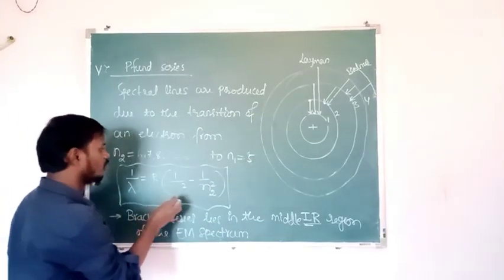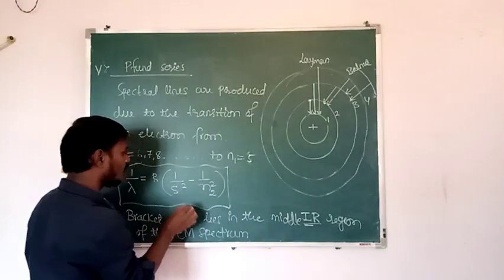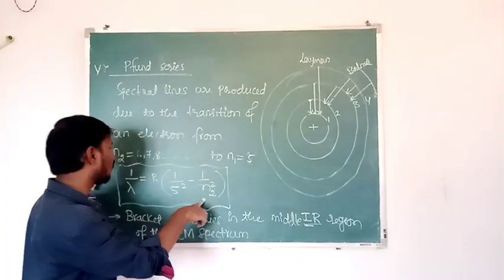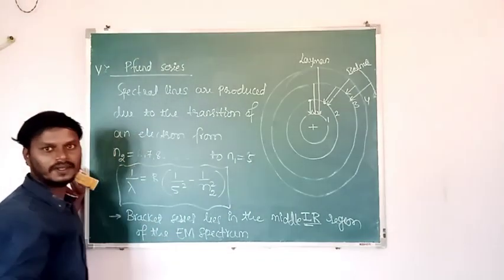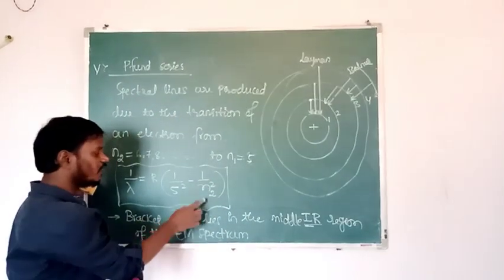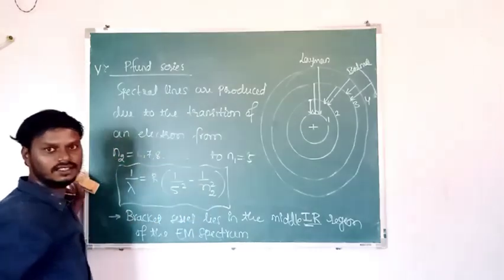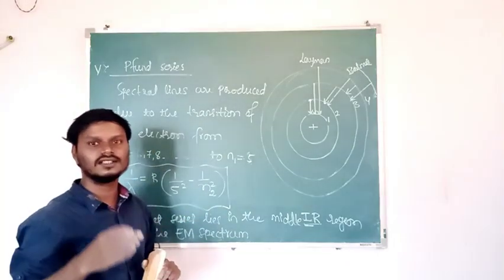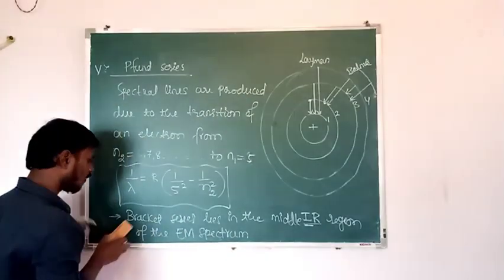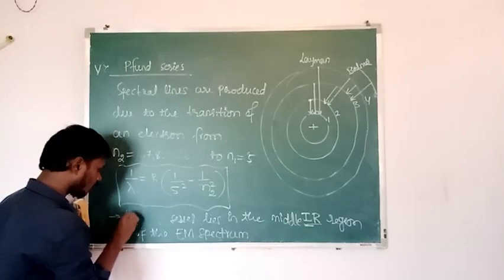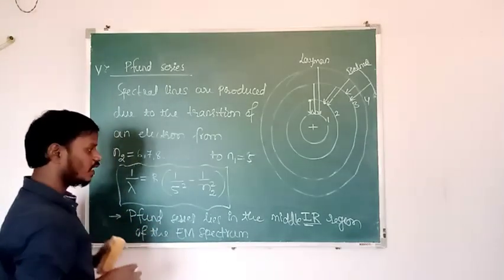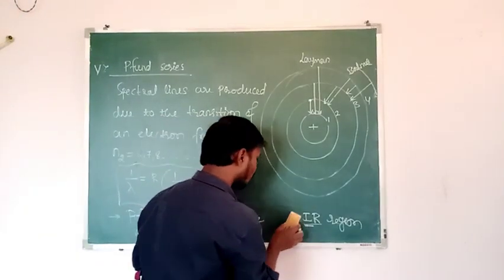So that formula is nothing but 1 by lambda is equal to R into 1 by 5 square minus 1 by n2 square. If we put n2 is 6, we will get the wavelength of the first spectral line in case of Pfund series. Then if we put n2 is infinity here, then we will get the wavelength of the last spectral line in case of Pfund series. Okay. Then this Pfund series lies in the far infrared region of the electromagnetic spectrum.